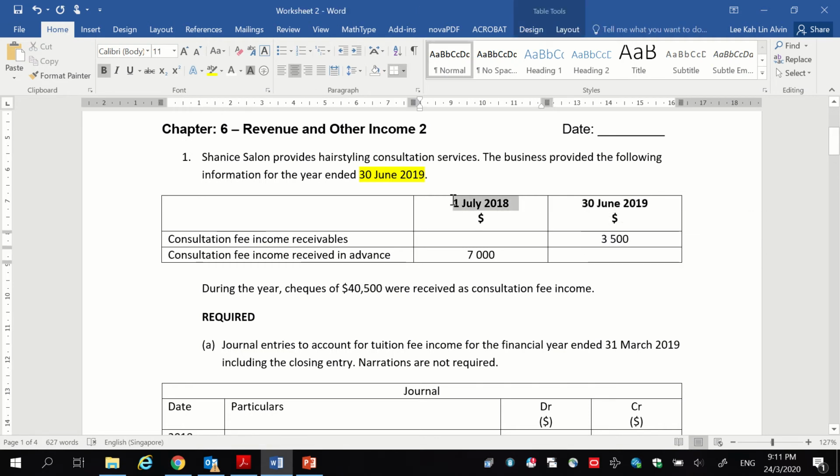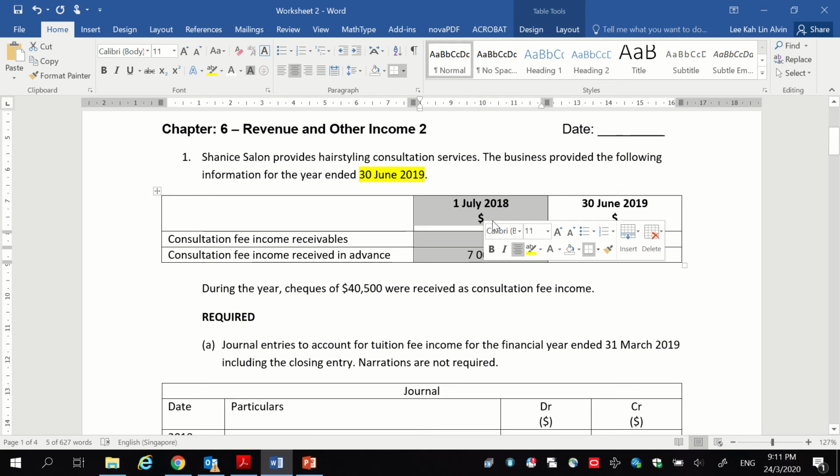and this is the start of the financial year. Okay, now you can read on: consultation fee income receivables, and you have it at 3,500, and this appears at the end of the financial year. Followed by consultation fee income received in advance, and this is 7,000, and this is at the start of the financial year.